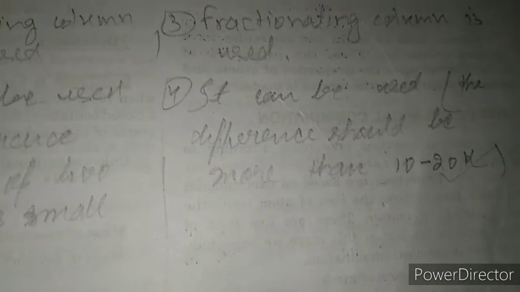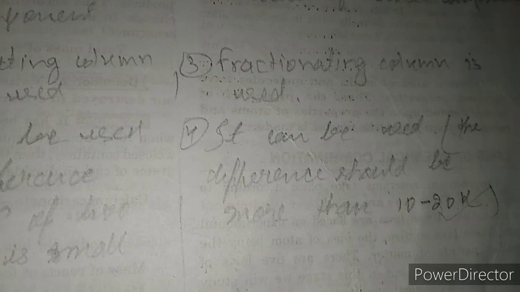It should not be less than 10 Kelvin to 20 Kelvin. The difference between the boiling points of the components should be more than 10 to 20 Kelvin. So these are 4 points that you can write as the difference between simple distillation and fractional distillation. So this is all about the assignment work.